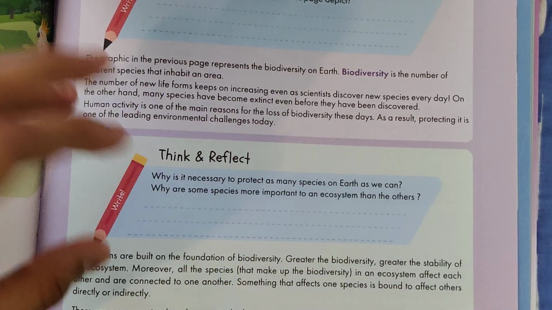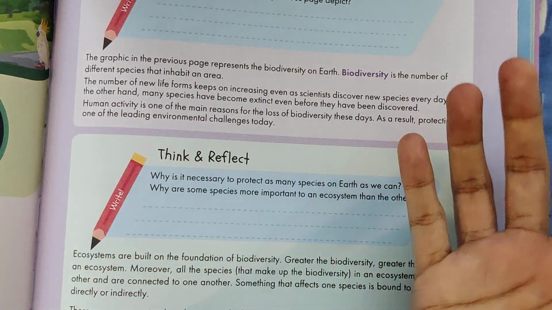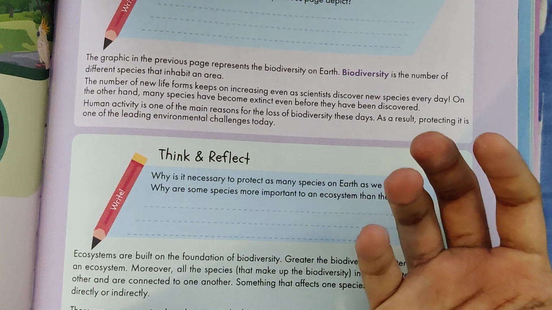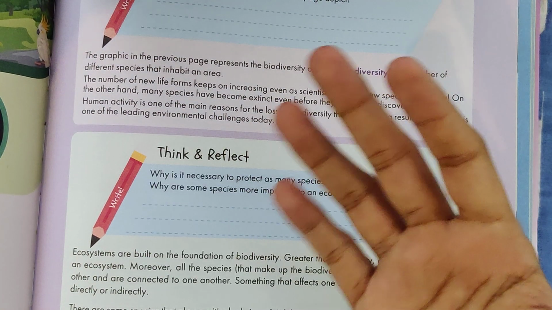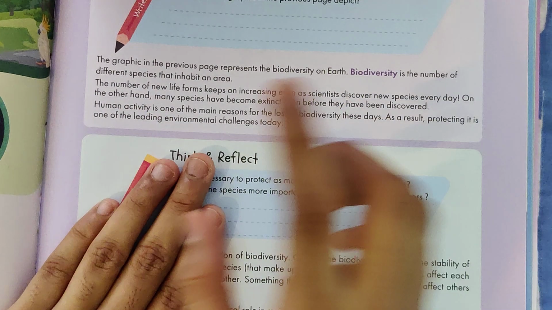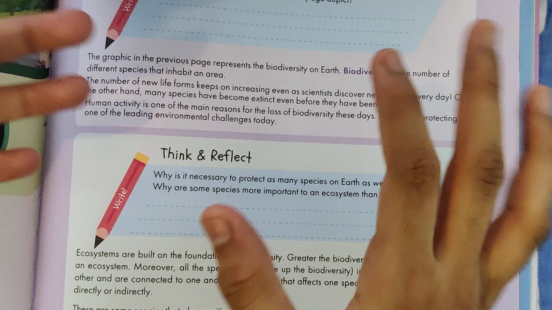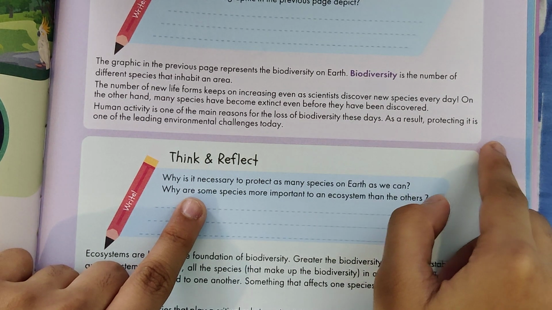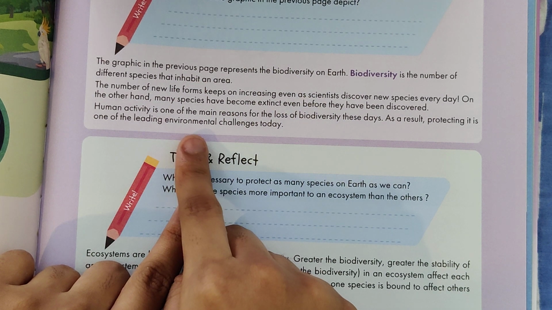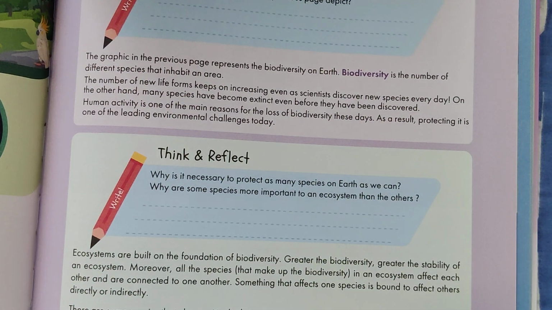What they're telling is that more human activities, like hunting and eating these plants and animals, are taking a lot of our biodiversity, causing a decrease. It's a challenge for us to protect against the leading environmental changes today. We have to protect our biodiversity and make our city how it was.